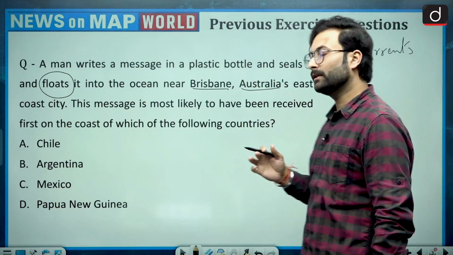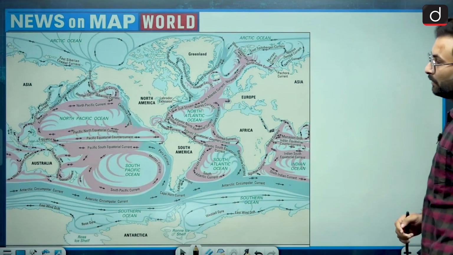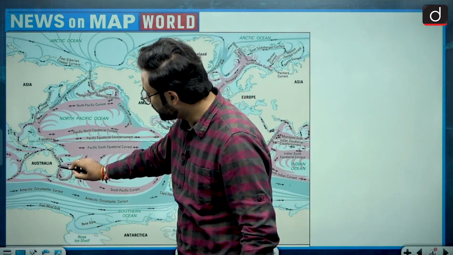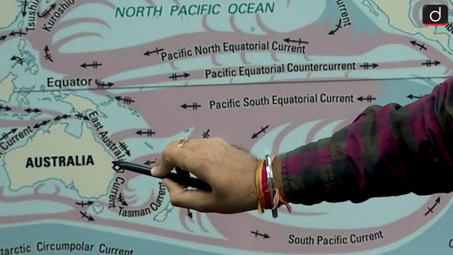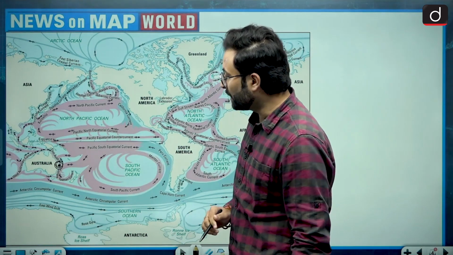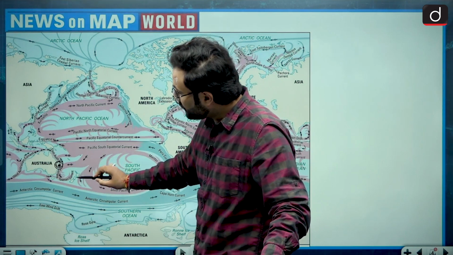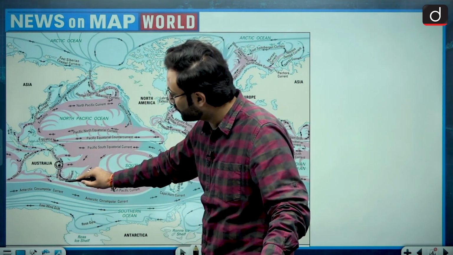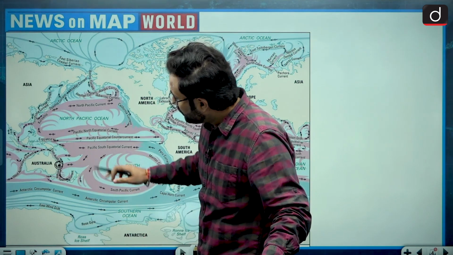Brisbane is this area here on Australia's eastern coast. If I drop a bottle over here, this current will first grasp it and move it in this particular direction. Here you can see these are the currents.